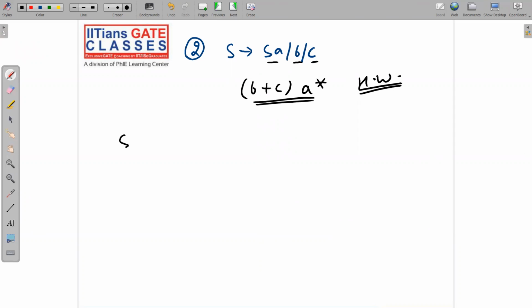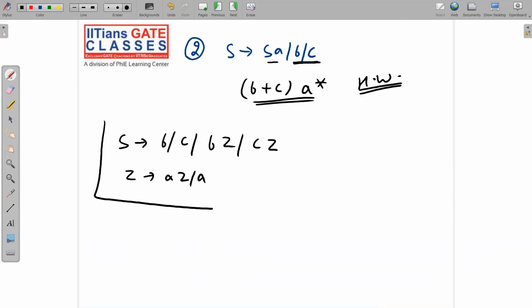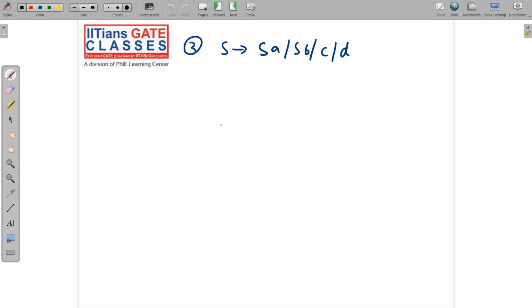Obviously, now when I am going to remove the left recursion, I will say B or C. So write this as it is, B or C. Then after B, we can get any number of A's, or after C, we can get any number of A's. Now, any number of A generation will be done by Z. So Z will give us AZ or A. That's it. So this is our converted grammar. Please note it down carefully. I'm jumping to the next slide. If you have still not got the idea, then I'm showing you the next example also.